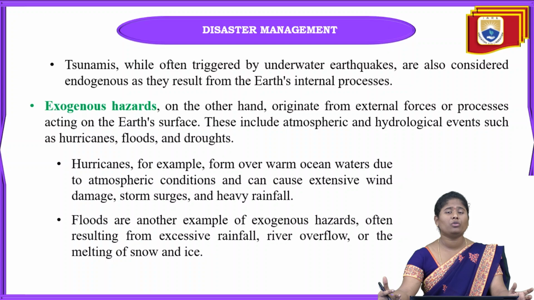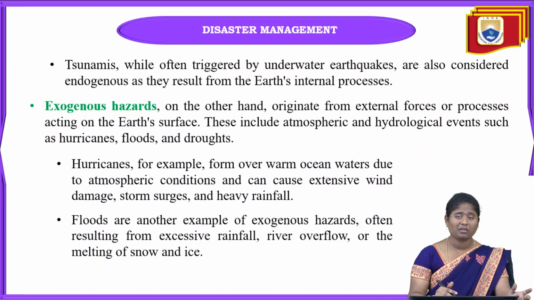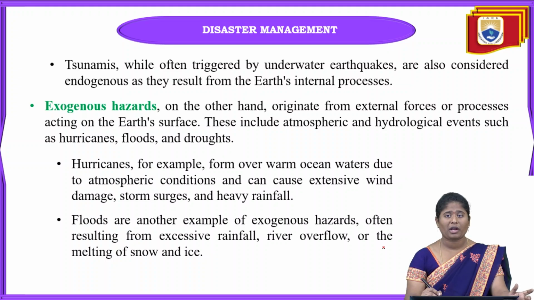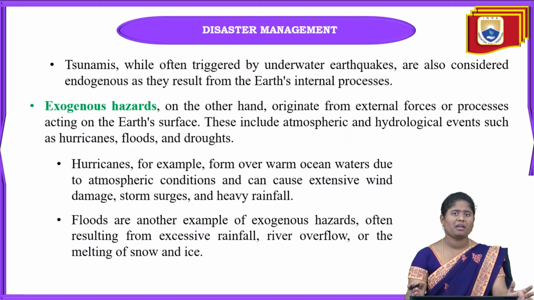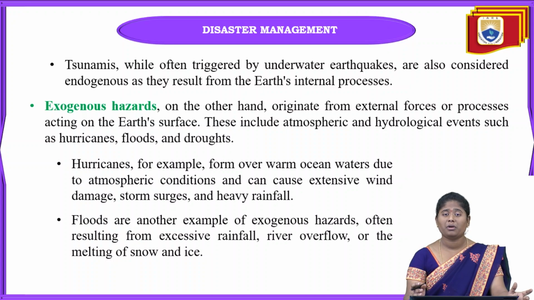Coming to the next one, that is floods. Floods result from extensive rainfall, river overflow, or the melting of snow and ice. In some cool regions, in the winter or rainy season, there are so many ice blocks.